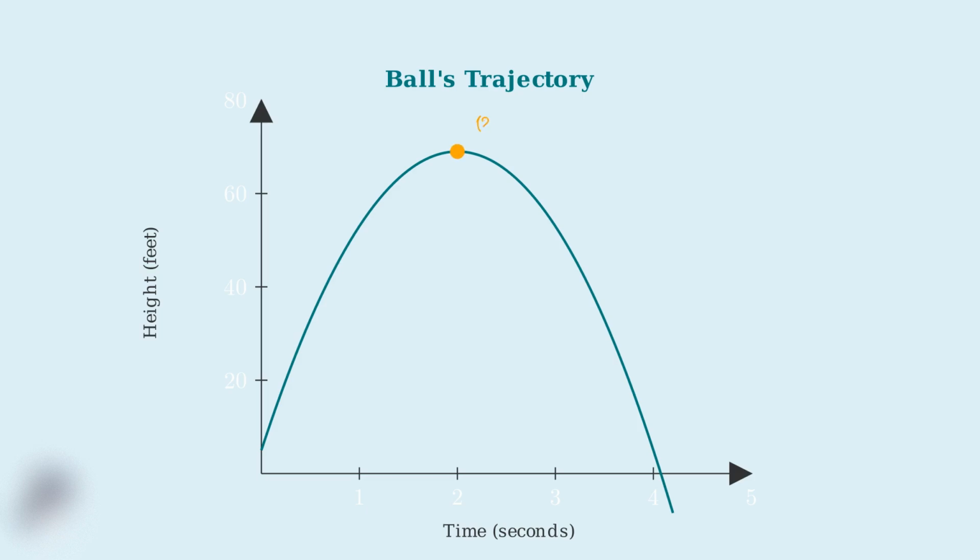The vertex of the parabola occurs at the point (2, 69), representing our maximum height of 69 feet at time 2 seconds. The dashed line shows the axis of symmetry at t equals 2. This line divides the parabola into two mirror image halves. Watch as the ball follows this parabolic path. It starts at 5 feet, reaches its maximum height of 69 feet at 2 seconds, then continues downward.